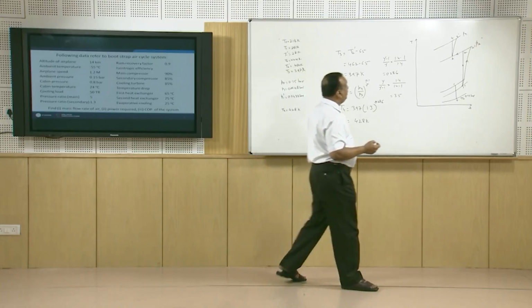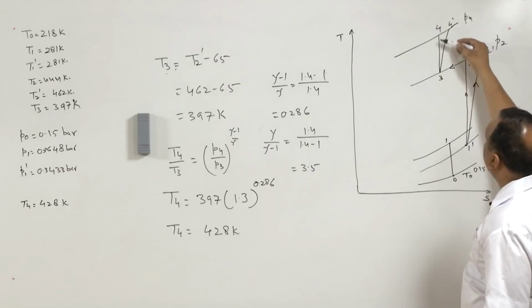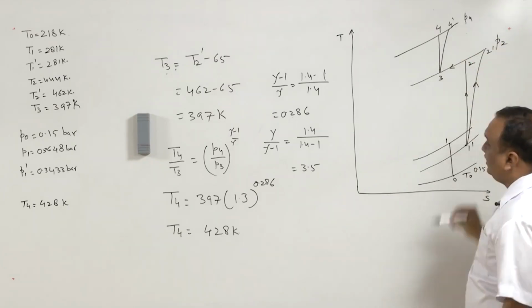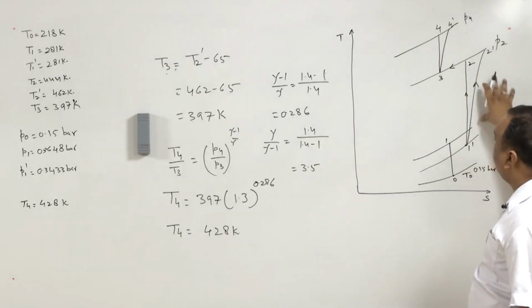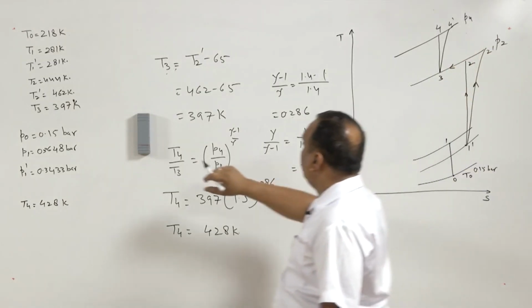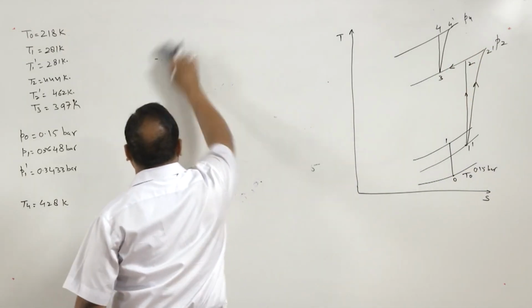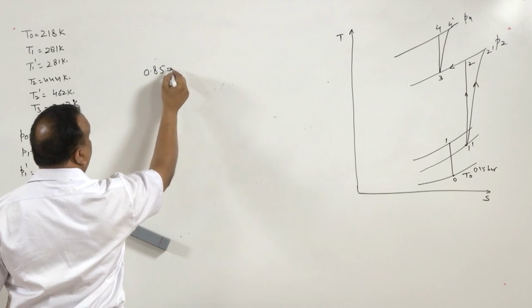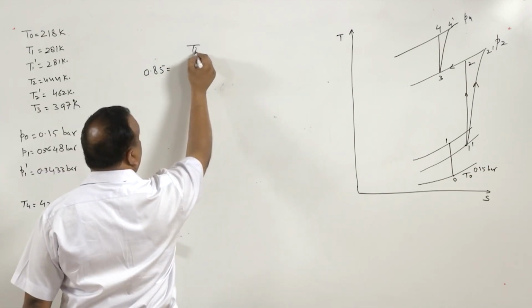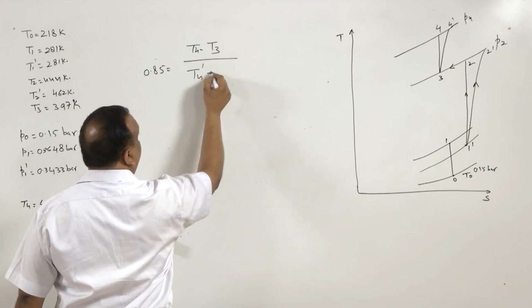Now this process is also not a reversible process. So instead of having a state here, we will get state T4 dash, and as we did in the case of the main compressor, here also we will use the same formula using the efficiency of the compressor, and the efficiency of the second compressor is 85%. So 0.85 is equal to T4 minus T3 divided by T4 dash minus T3.